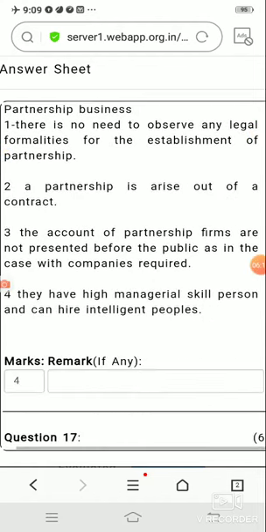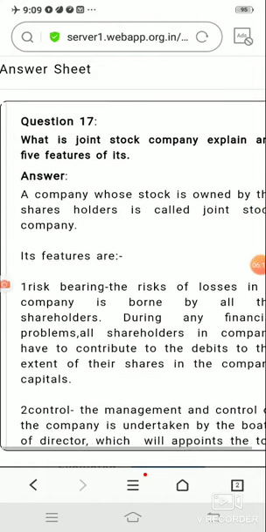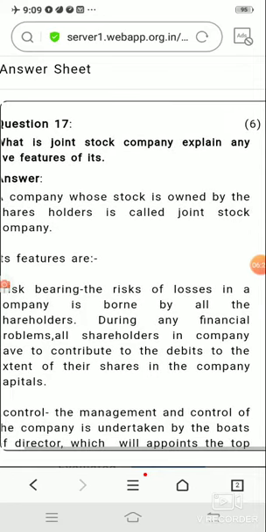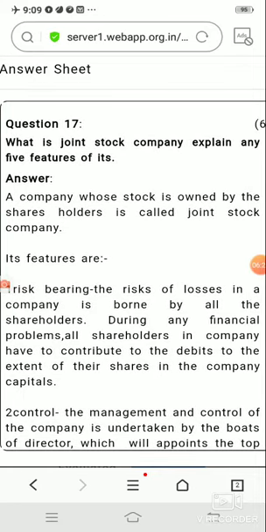Now children, your next question was related to what is a joint stock company. Explain any 5 features of it. A joint stock company can be understood as a company which is owned and controlled by different shareholders who have purchased the shares of the company. It can also be defined as an artificial person who has a separate entity and perpetual succession.